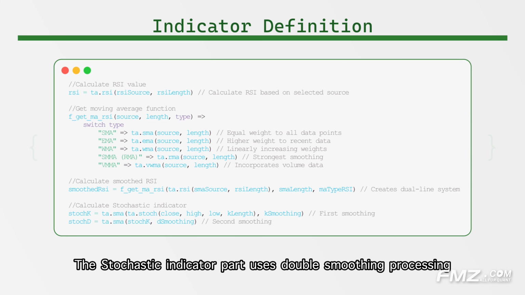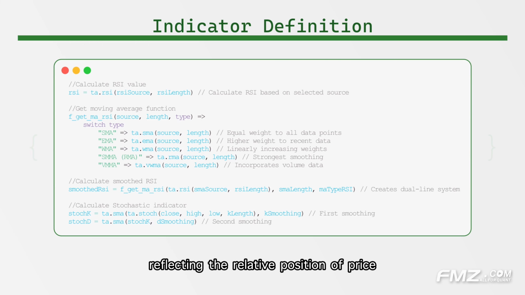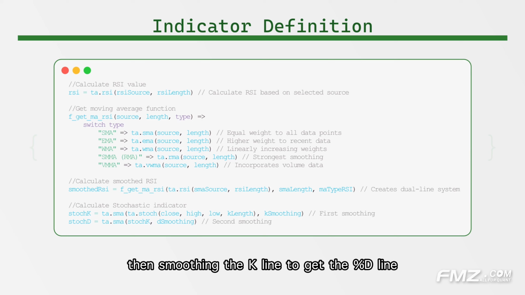The stochastic indicator part uses double smoothing processing. The principle of the stochastic indicator is to compare the closing price's position within the high-low range over a certain period, reflecting the relative position of price. Here, double smoothing is used, first smoothing the original K value to get the %K line, then smoothing the K line to get the %D line.